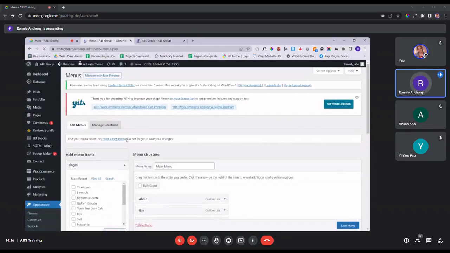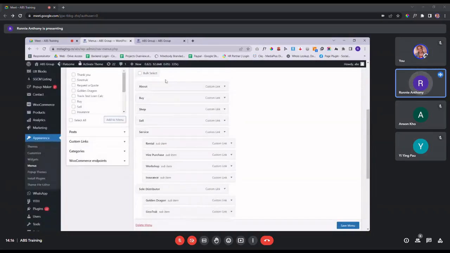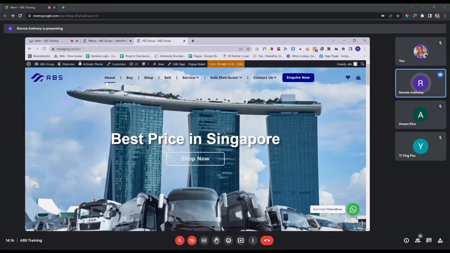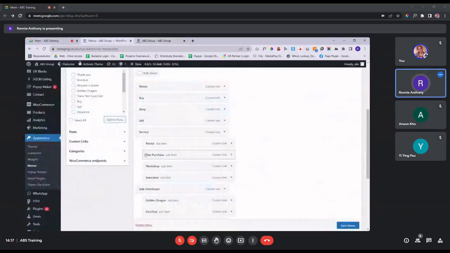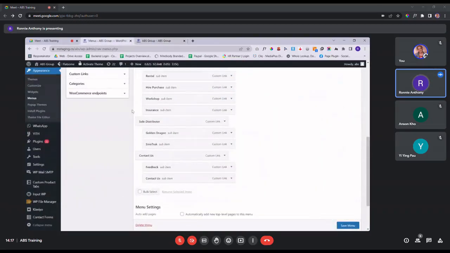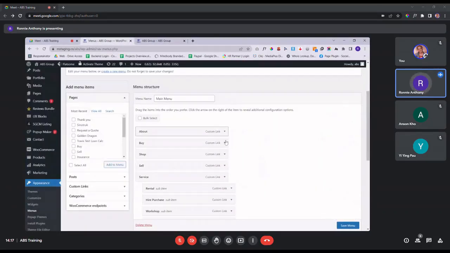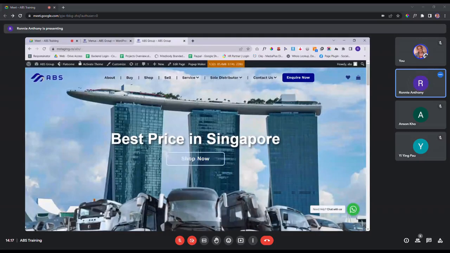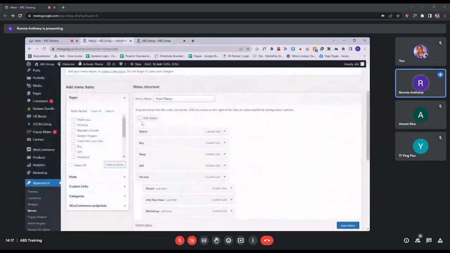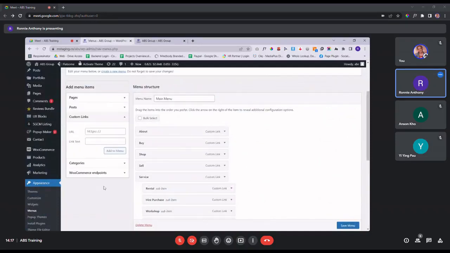Okay, and then on the right side over here, you can see these are the items available for your menu. So you can see about, buy, sales, and all that are located over here. So what are the things that you can do in this setting? First is you can add another tab. So for example, you have a new page you want to put on this tab. What you need to do, click on this custom link, and then you name the new tab.